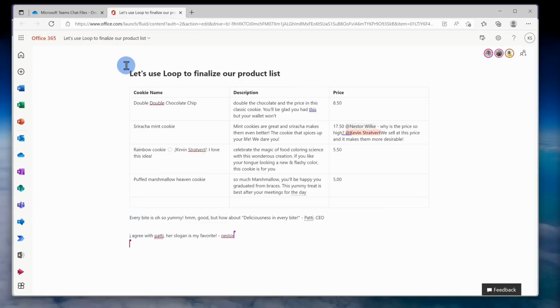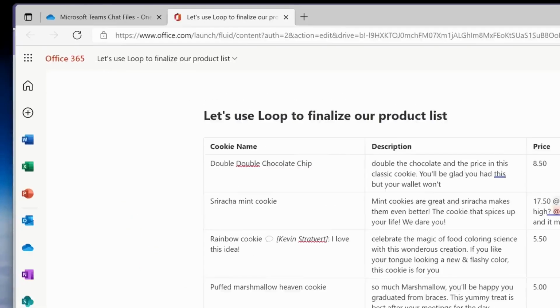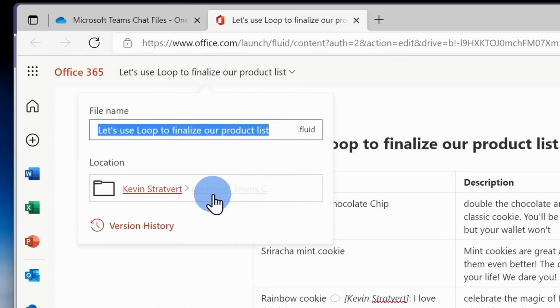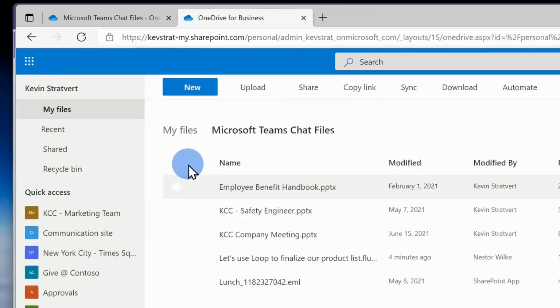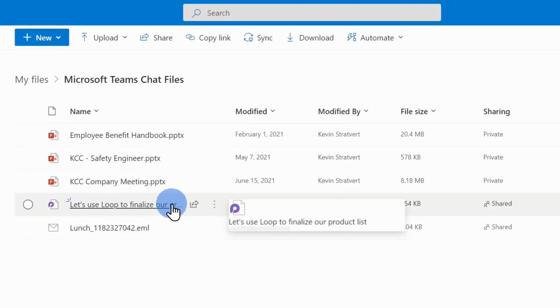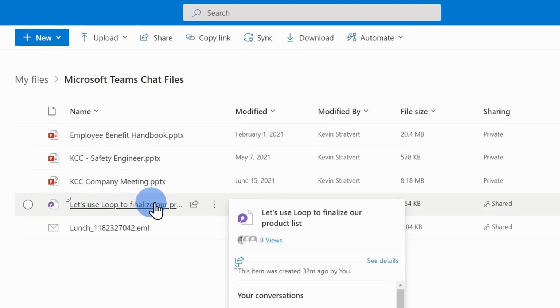Now, once again, a Loop page is simply a larger canvas that allows you to organize and work on all of your different Loop components. And here I see my table, and I also see the paragraph of text. Up above, I can also see where this Loop page is stored. And when I click on that, it brings me to my OneDrive account. So this file is saved as a .fluid file within OneDrive.